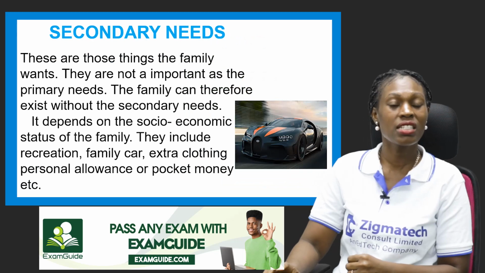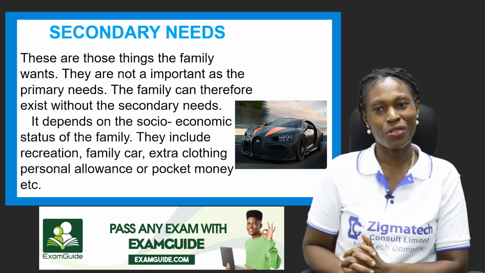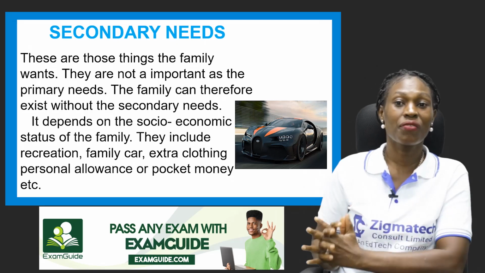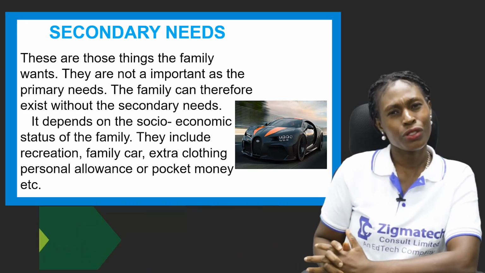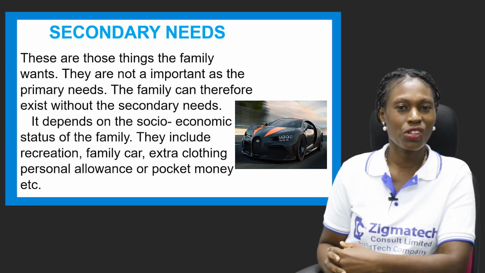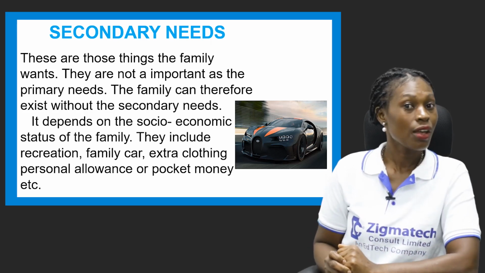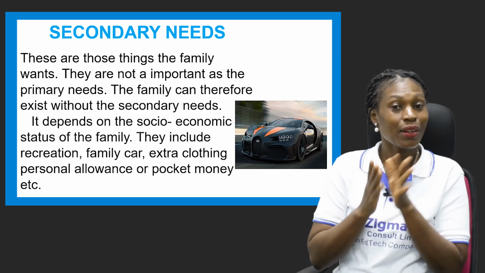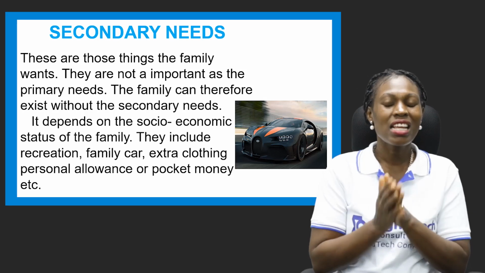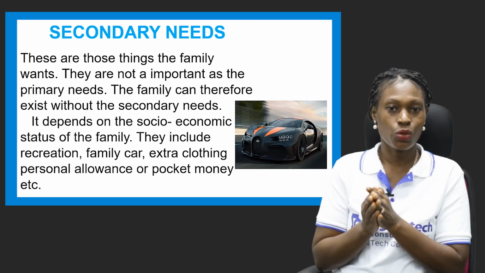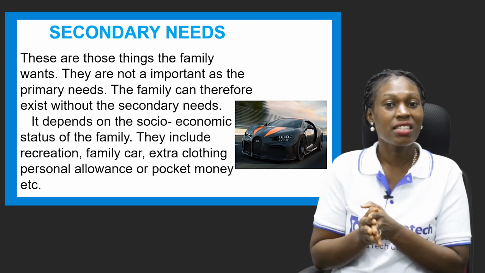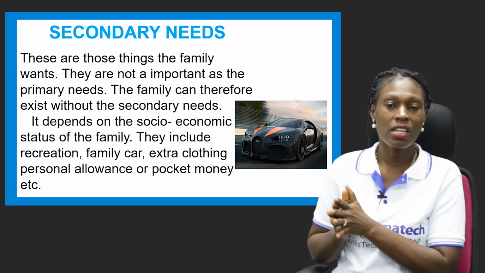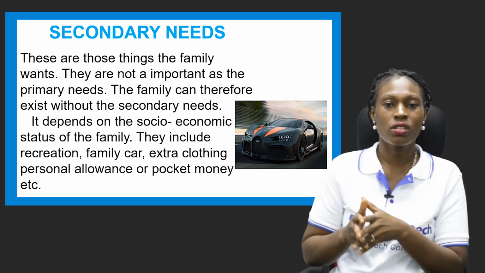Now, the other type of need that we have here is the secondary need. These are those things that the family wants. Before we proceed, I asked you a question earlier, if you can actually live without your wants. Now, I want to differentiate what wants and needs are. Like we have seen earlier, needs are very, very important and essential to us. What the family needs and what the family wants are different. The needs and wants are quite different.